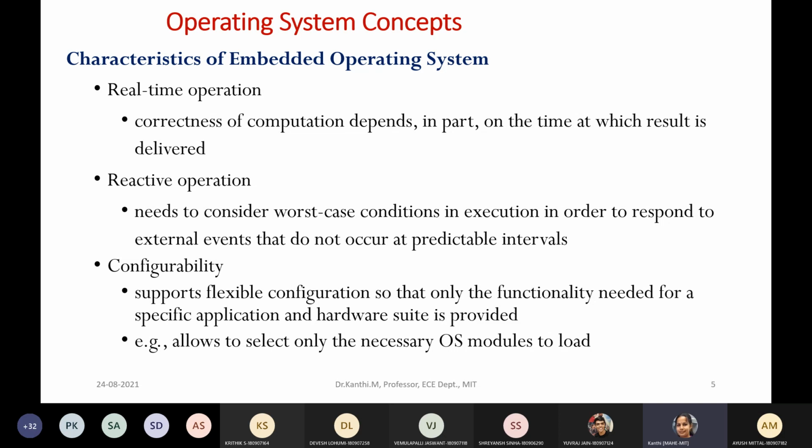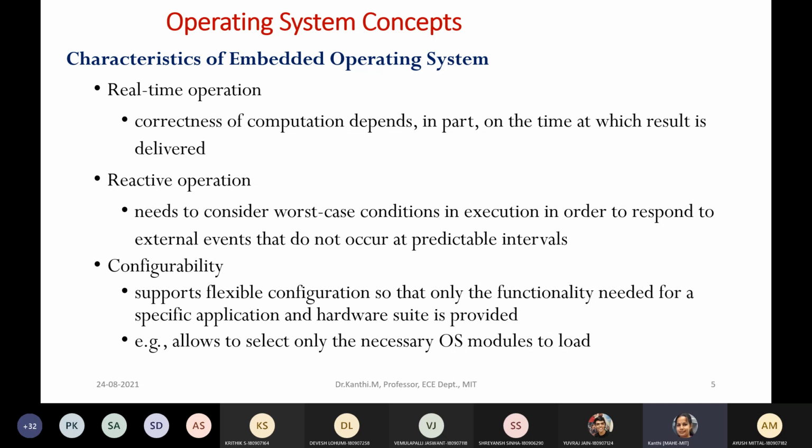If I apply the brake and after another hour there is an actuator functioning, there is no point in having that particular process or task. So the timing is crucial here in real-time operations. Real-time operation is nothing but meeting the deadlines. Deadline is crucial in most embedded operating systems. That is the correctness.